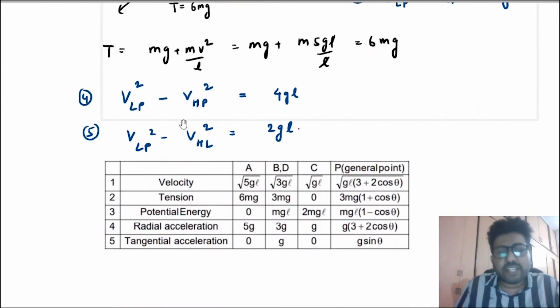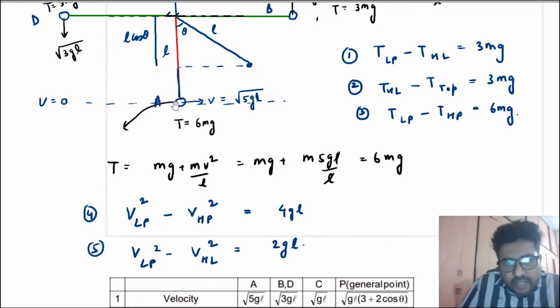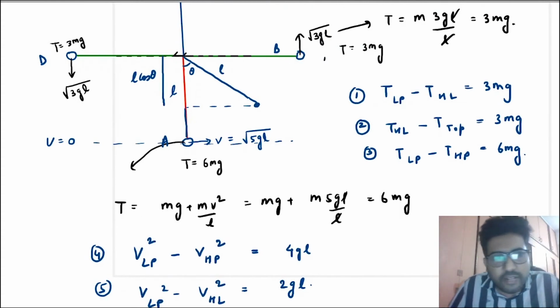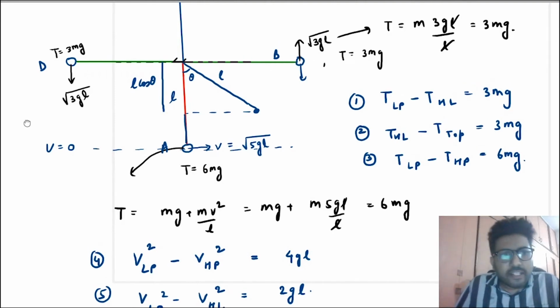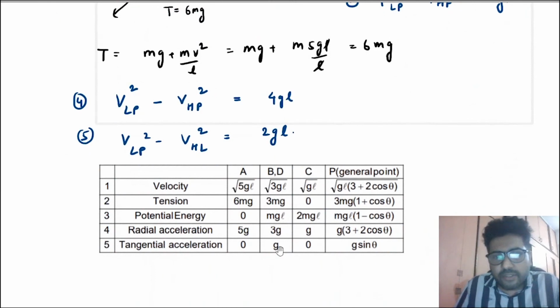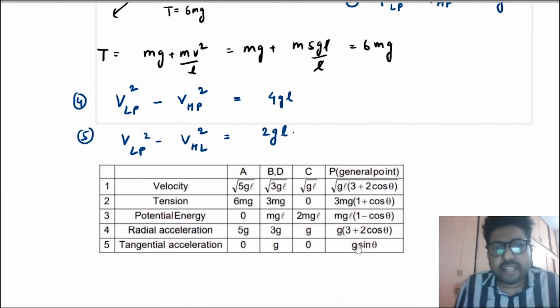What is the tangential acceleration? Now the tangential acceleration at this point is 0. Why? Because mg is downwards, so there is no component along the tangent. At this point, the tangential acceleration is directly g. Why? Because g is already perpendicular to the line. At this point, the tangential acceleration is again 0. So you will say 0, g, 0. And at any general point, the tangential acceleration is g sine theta.